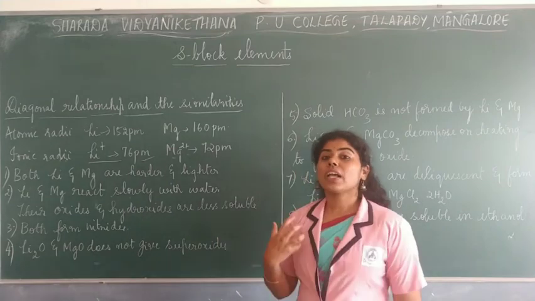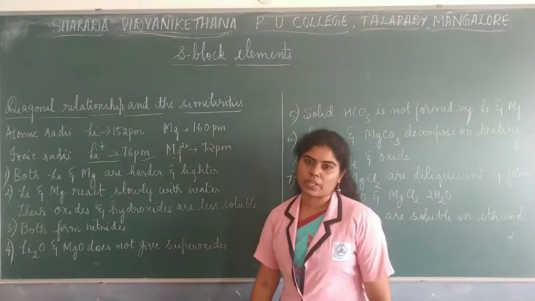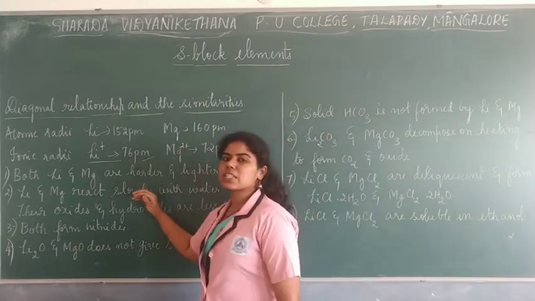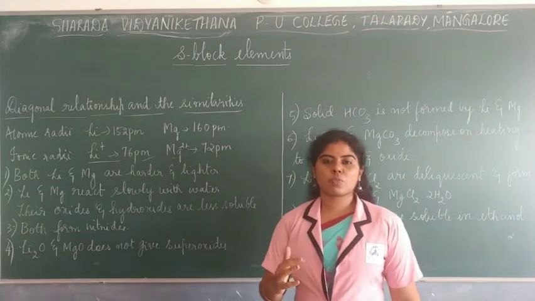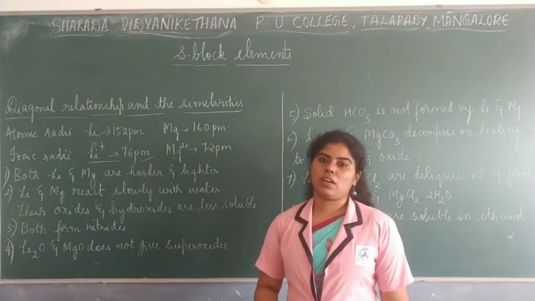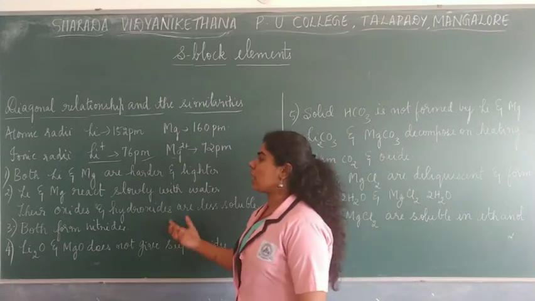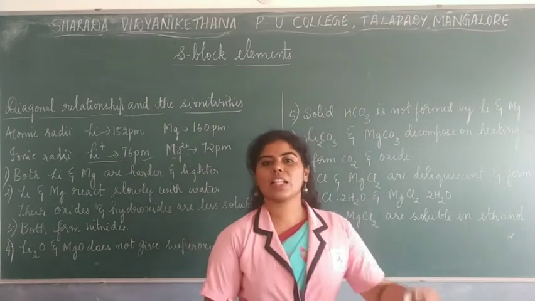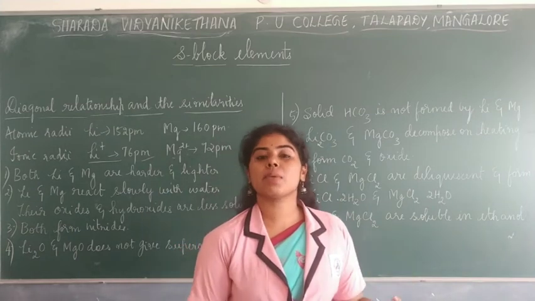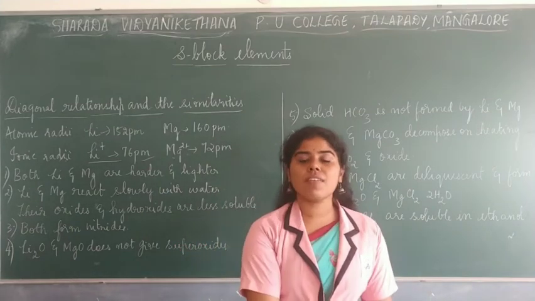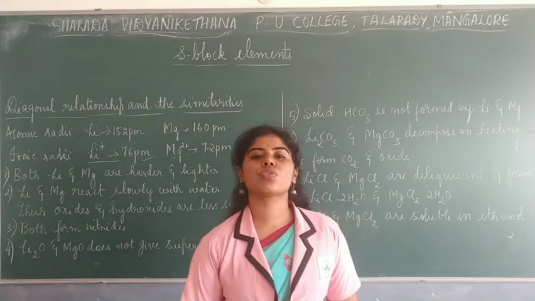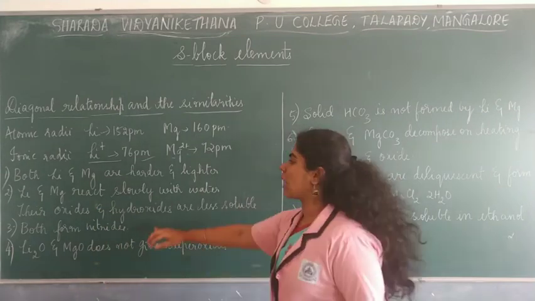Now, how do we conclude that they have similar properties? Some of the similarities were seen with respect to different ways in how they react with other elements. As we saw, lithium was behaving differently than the other alkali metals, so it had some exceptional cases. In the same way, magnesium also used to exhibit similar properties like lithium.